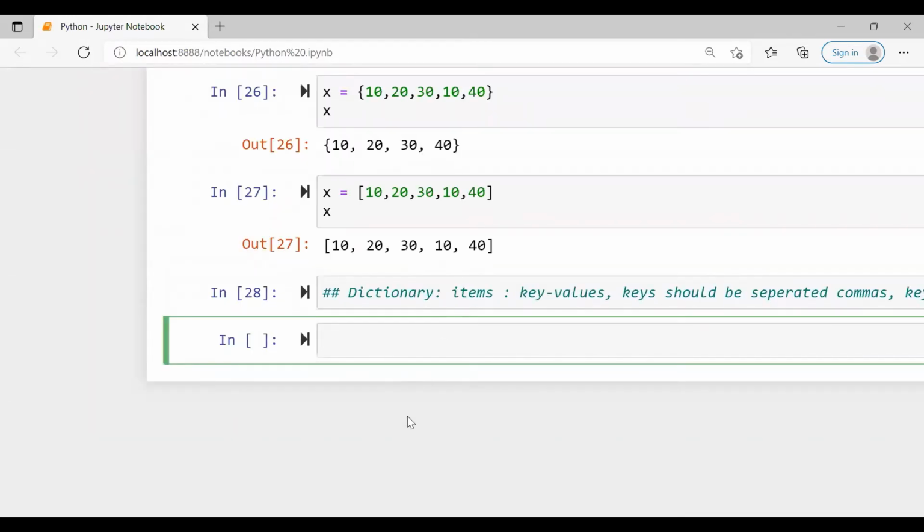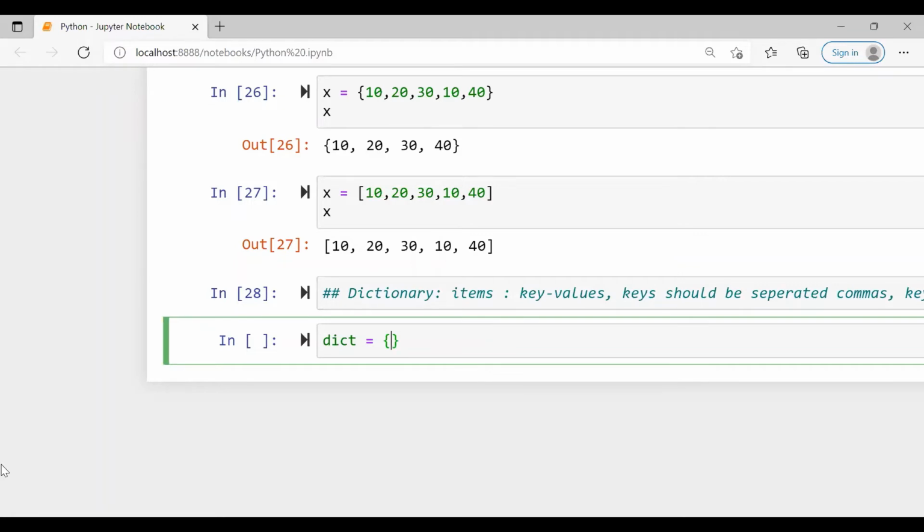I'll declare one dictionary. I'll take one variable as dictionary. Dictionary is equal to. You can take any variable as X or Y, any name you can give to the variable. I'm taking dictionary. Now it must contain a key value.